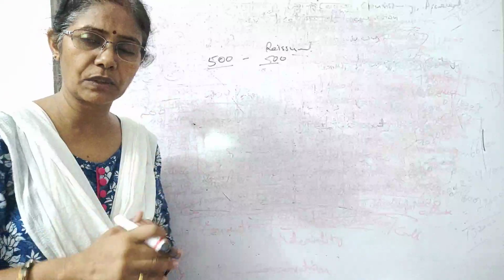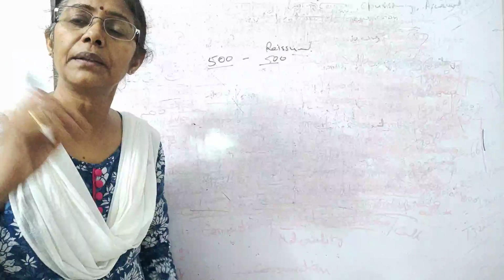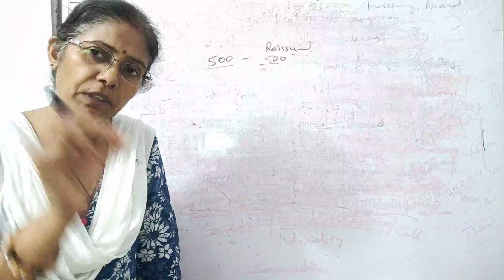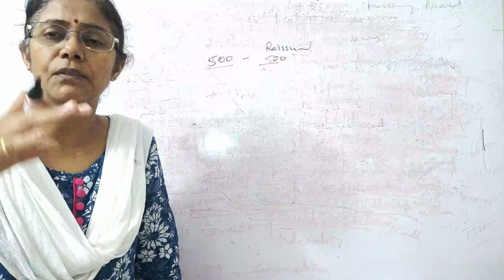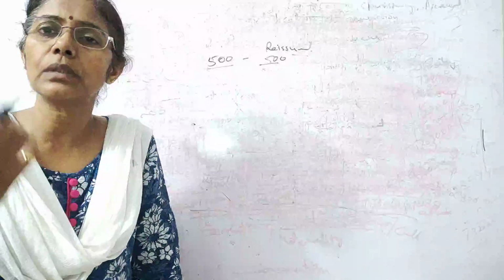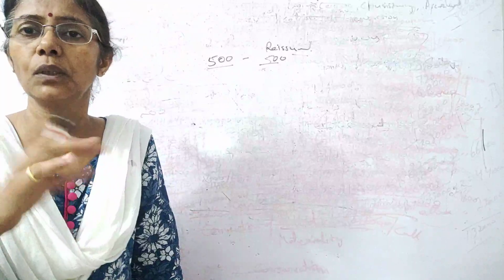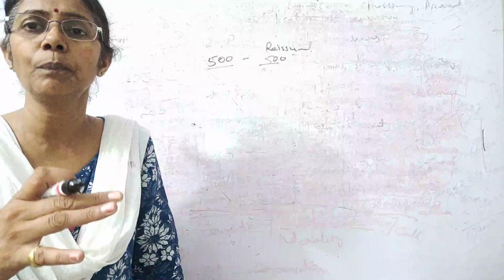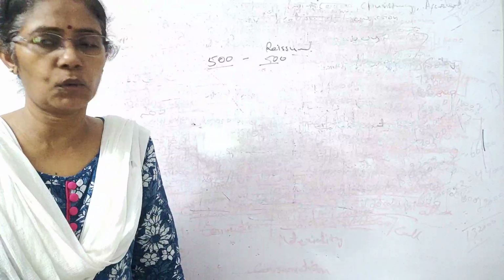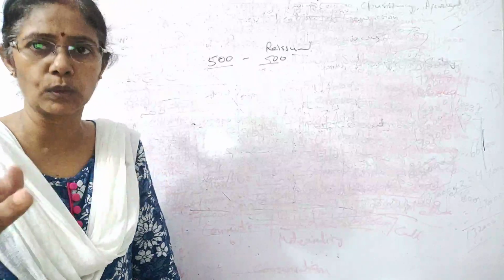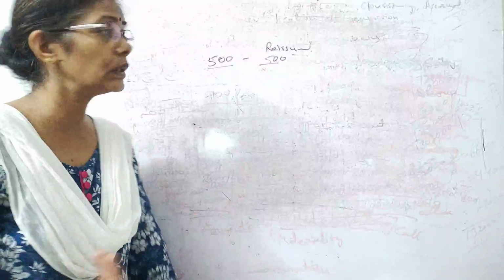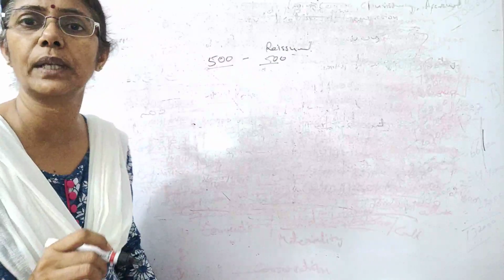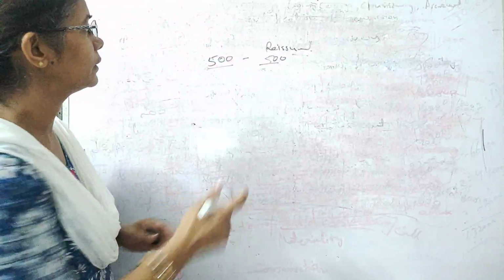Now another question which we have discussed is how much maximum discount can be offered by the company. That is the amount which we have in the forfeiture. We have a right to utilize the whole amount of the forfeiture, not more than that. So maximum discount can be given equal to the amount we have in the forfeiture account, not more than that. So today we are going to learn that if we don't reissue the whole number of shares, then how to deal with it.